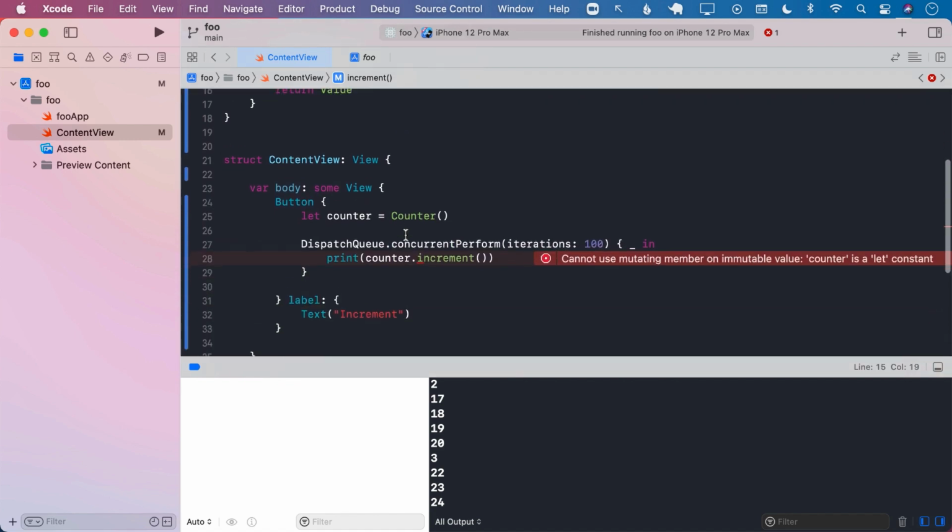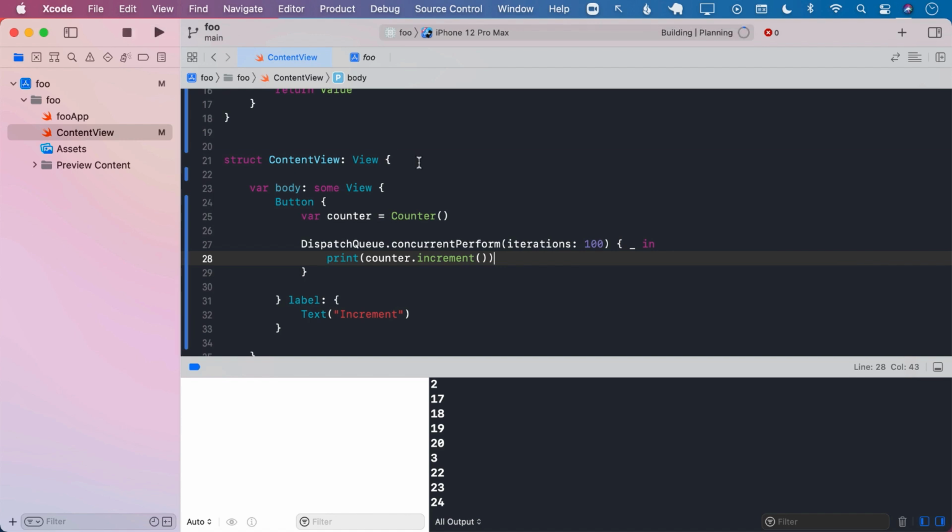Next, we will go over here and try to perform the increment function. The increment function is actually changing the counter. So we need to make sure that this counter is not a let, but a var. So we need to change it to a var.